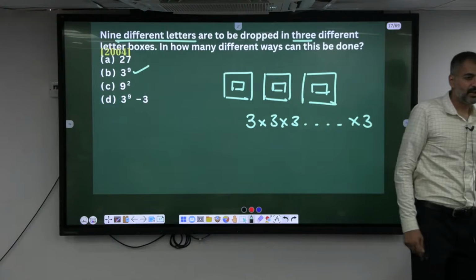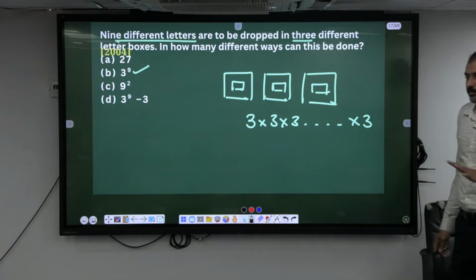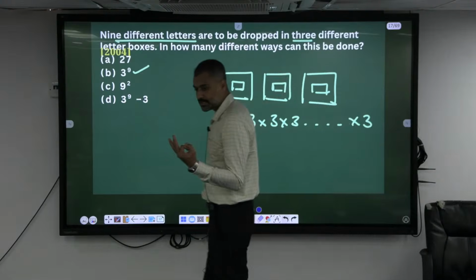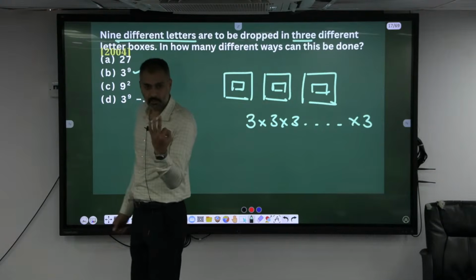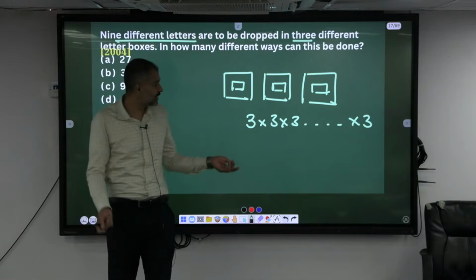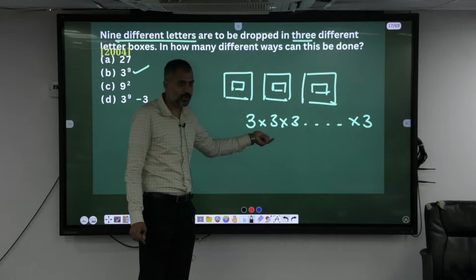Very similar. 9 prizes have to be distributed among 3 boys. First prize, I can give it to any of the boys. How many choices? 3 choices. Similarly, afterwards, second boy, 3 choices.